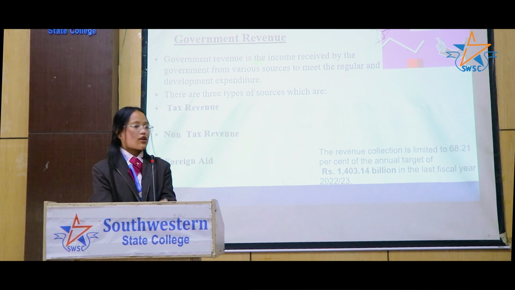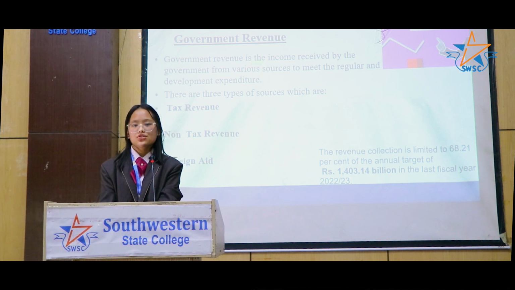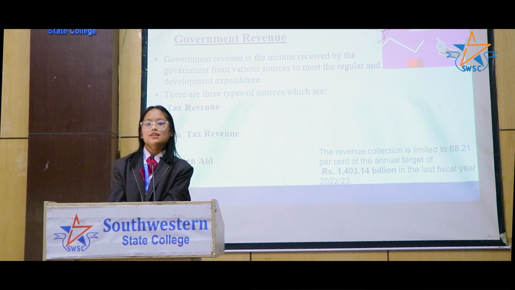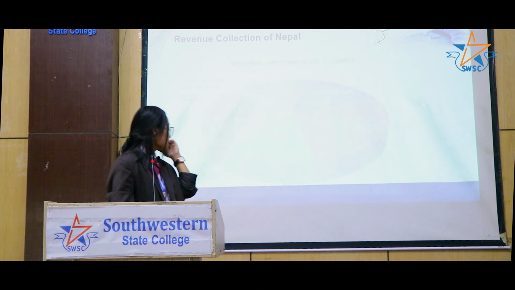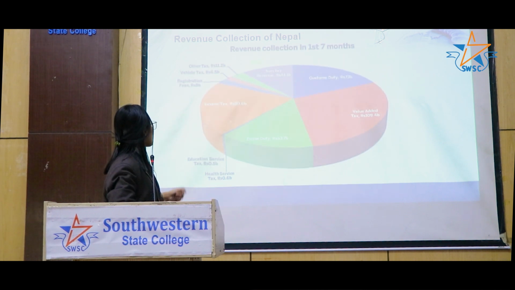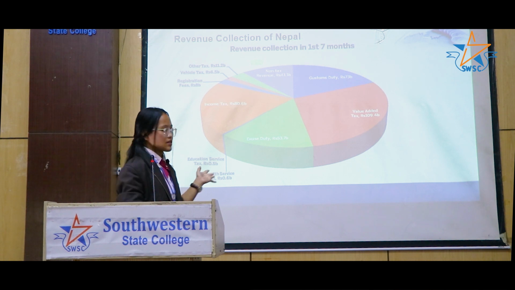The third type of revenue is foreign aid. The income received by the government from foreign organizations, institutions, etc. for various purposes is known as foreign aid. Sometimes it can be a loan and sometimes it can be a grant. As you can see in this table, it is the revenue collection of Nepal in the first 7 months, which shows the custom duty, value-added tax, excise duty, income tax, etc.